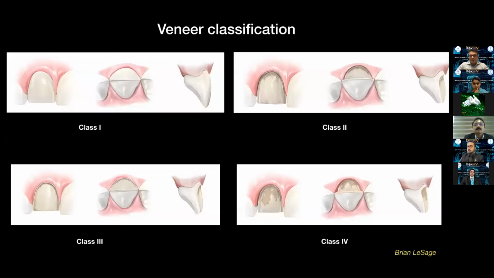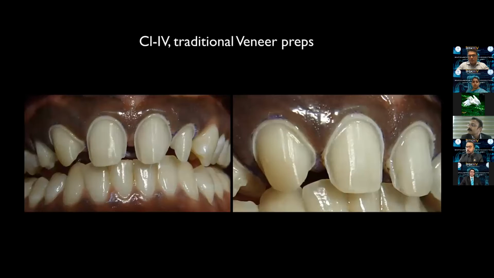Today, this is a veneer classification which has been proposed. Class 1 is minimum prep. Class 2 is where almost 80% of enamel is remaining. Class 3 is where more than 50% of enamel is remaining, and class 4 is where you have less than 50% of enamel remaining.